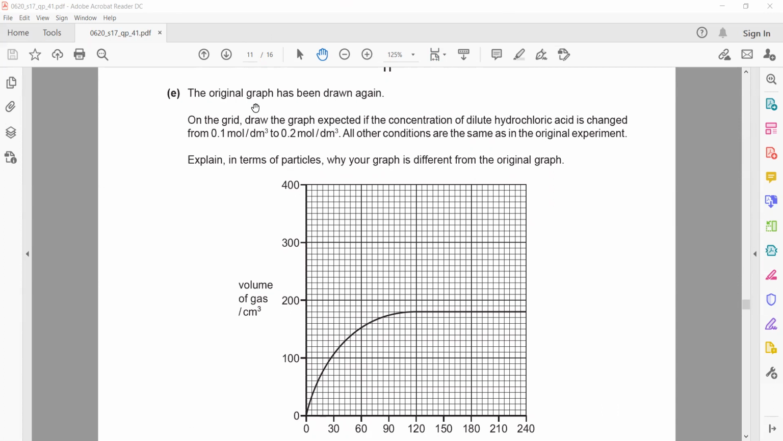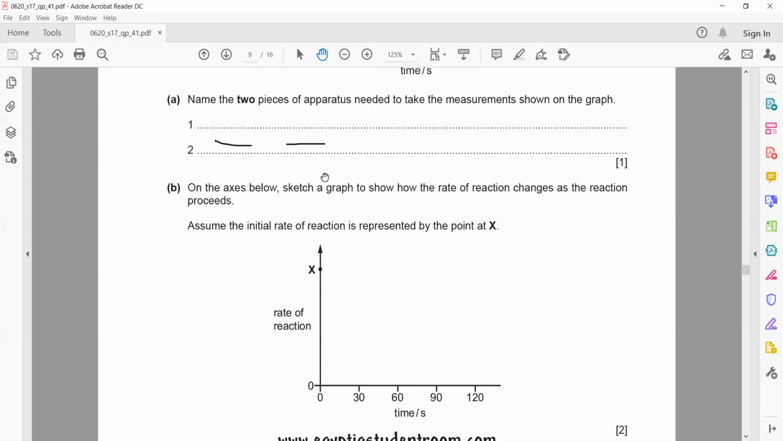Part E, the original graph has been drawn again. On the grid, draw a graph expected if the concentration of dilute hydrochloric acid is changed from 0.1 mole to 0.2. So we are using more concentrated HCl. If I use more concentrated HCl, what will be the effect? It will increase the rate of the reaction, but as we know, in the beginning they mentioned that this HCl was in excess.